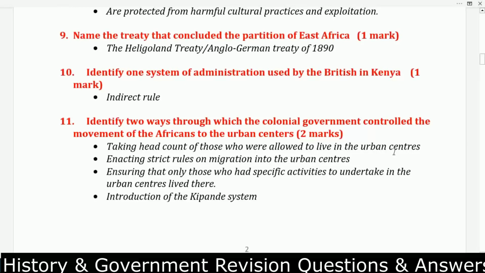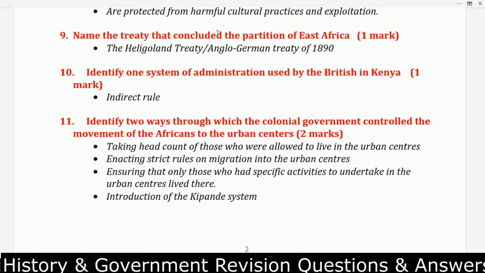Let's go to number 9. Name the treaty that concluded the partition of East Africa. That one is the Heligoland Treaty. In other words, you can call it the Anglo-German Treaty of 1890. Question number 10. Identify one system of administration used by the British in Kenya.